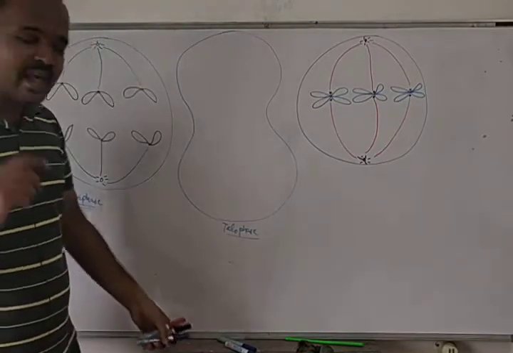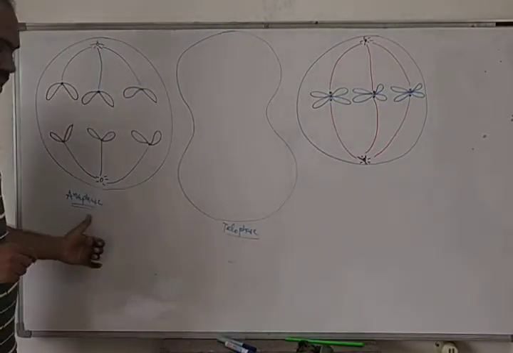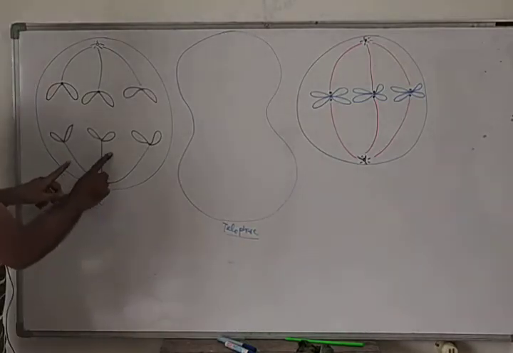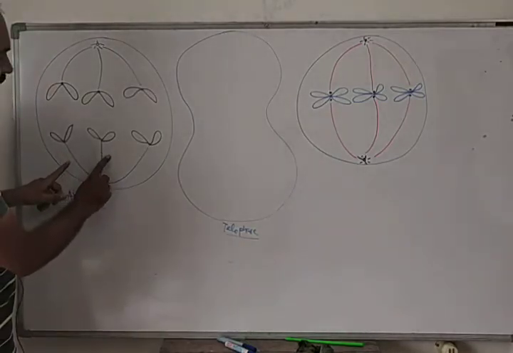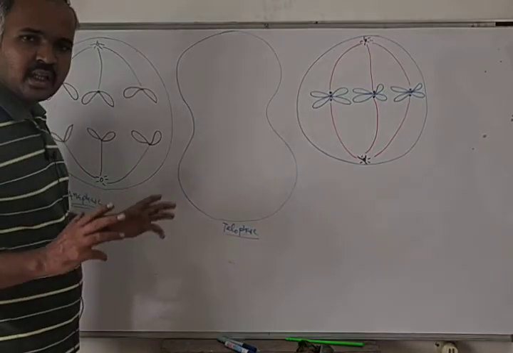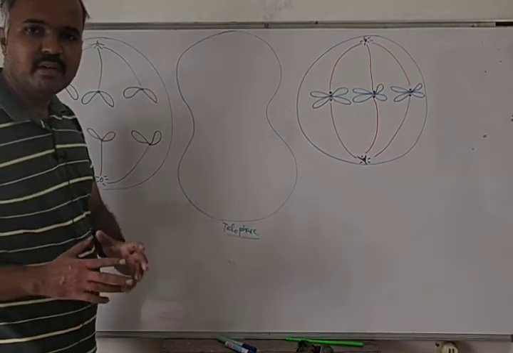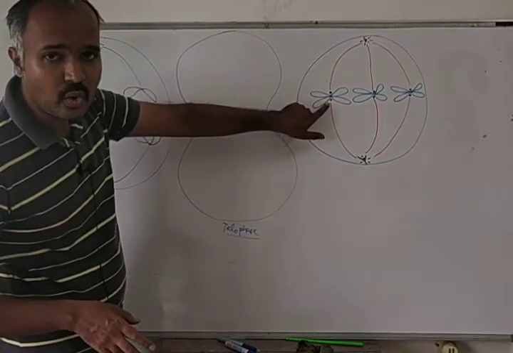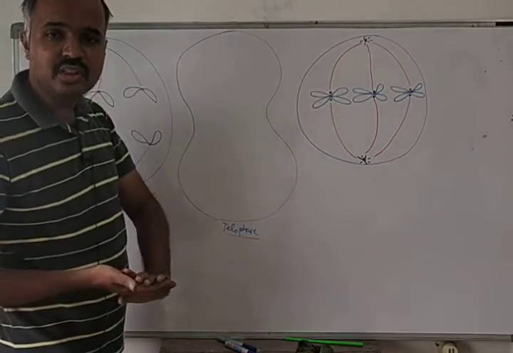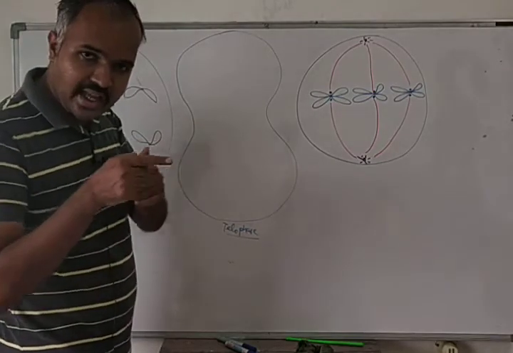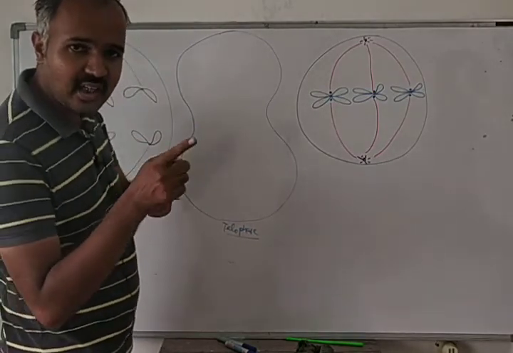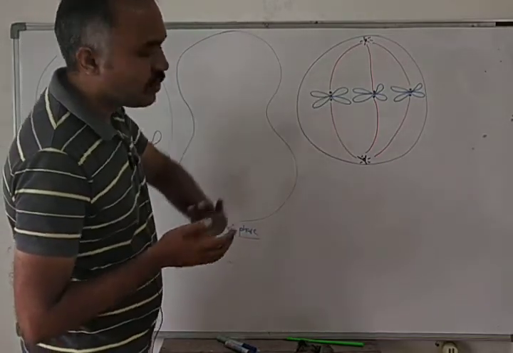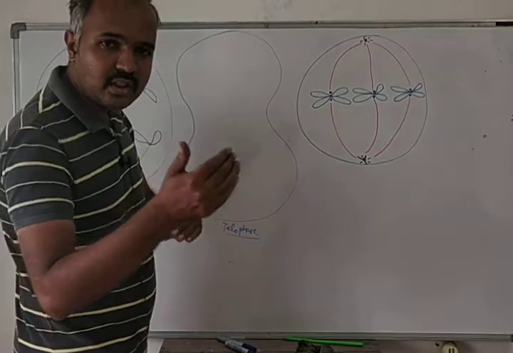Now what will happen during anaphase? We are going to learn anaphase. In anaphase, the constriction of the spindle fibers begins. See here, spindle fibers are attached to the kinetochore, and through the kinetochore they are attached to the centromere.